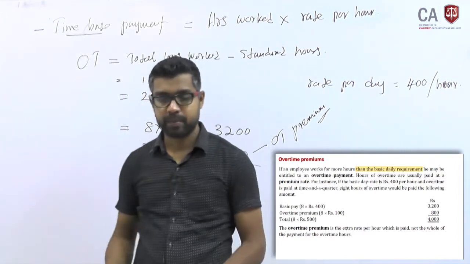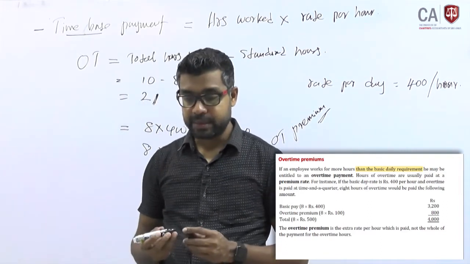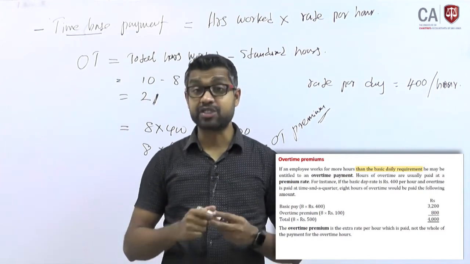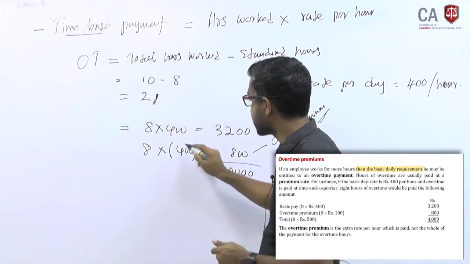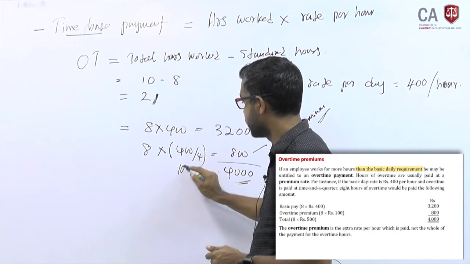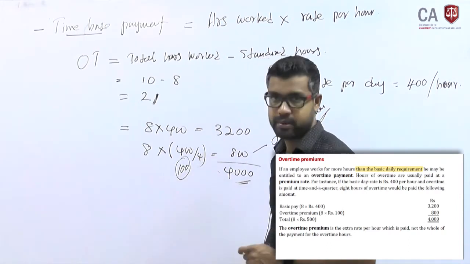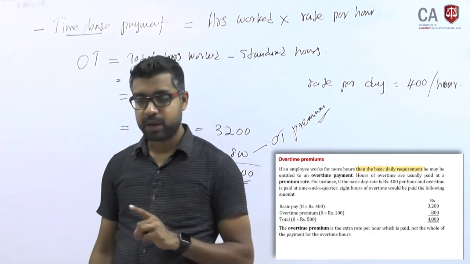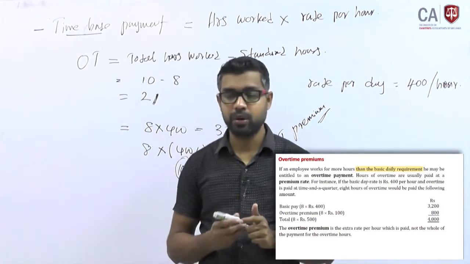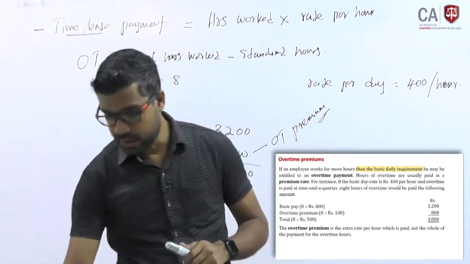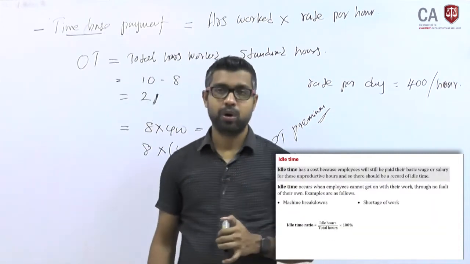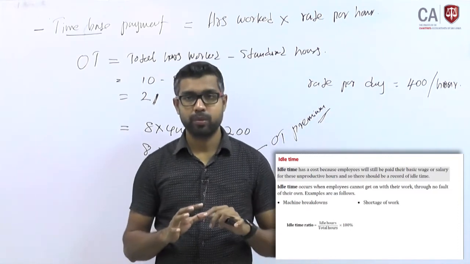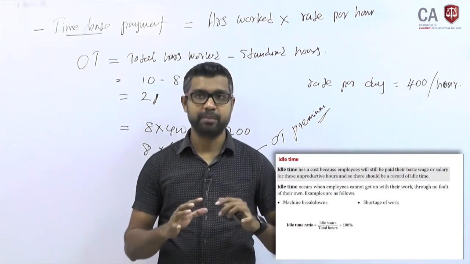The overtime premium is the extra rate, because you are paying an extra rate of 100. This is the extra rate, premium rate, right? Per hour which is paid, not the whole payment for overtime hours, right? That's all about overtime.